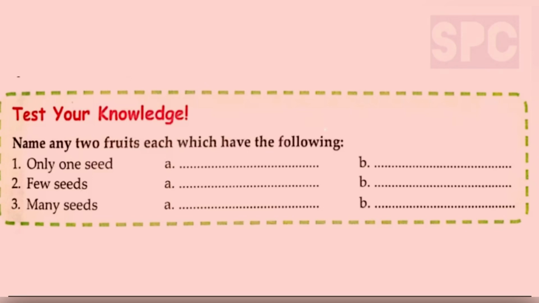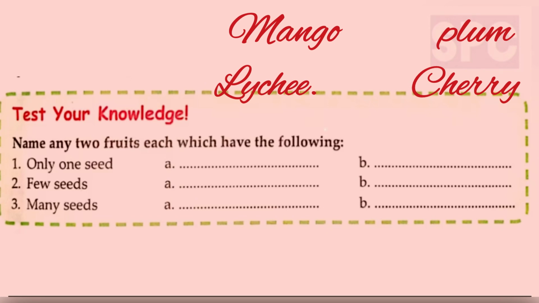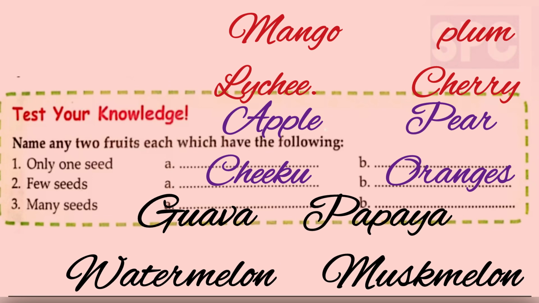Test your knowledge. Name any two fruits each which have the following. A. Only one seed. So students, mango, plum, lychee, cherry, all these fruits have only one seed. Second, few seeds. Now students, apple, pear, chiku, oranges. These are some of the fruits having few seeds in them. Third, many seeds. Guava, papaya, watermelon and muskmelon are some of the fruits having many seeds in them.